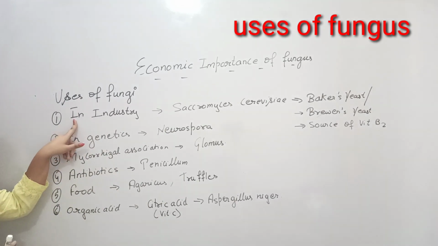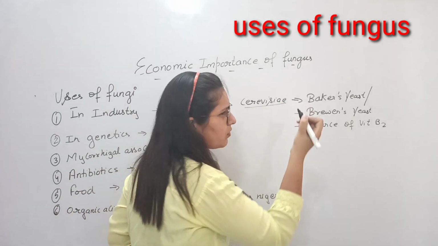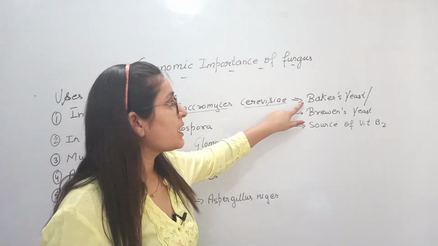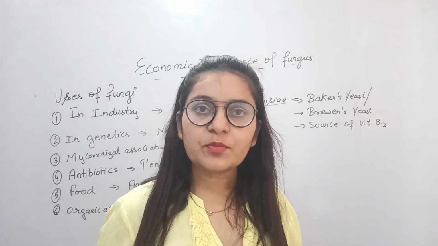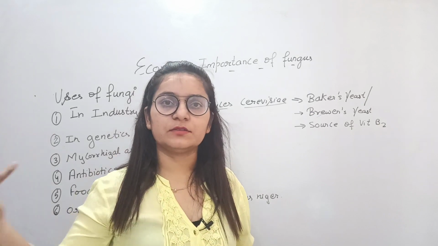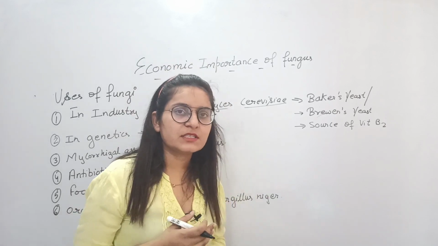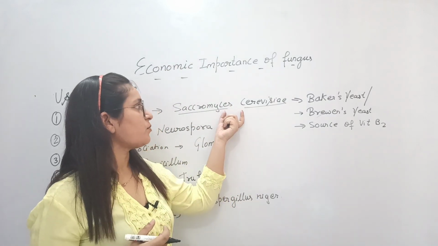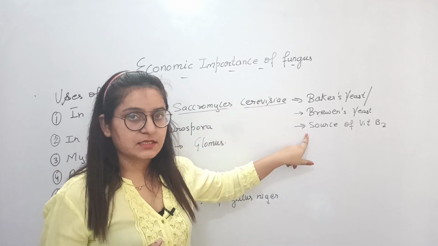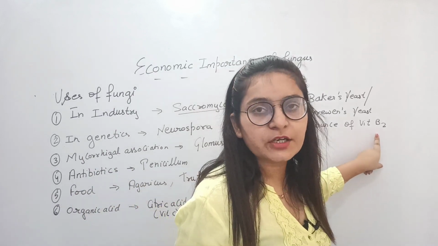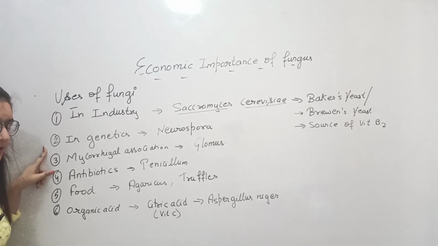See, fungus is used in industry. The most important fungus here is Saccharomyces cerevisiae, commonly known as yeast. It is also known as baker's yeast because it helps in the formation of bakery products and formation of dough. Brewer's yeast: beer, wine, whiskey, rum, these different beverages can be produced using the fungus, and the most common fungus used for the production of beer is Saccharomyces cerevisiae, and this is also a source of vitamin B2, that is riboflavin.